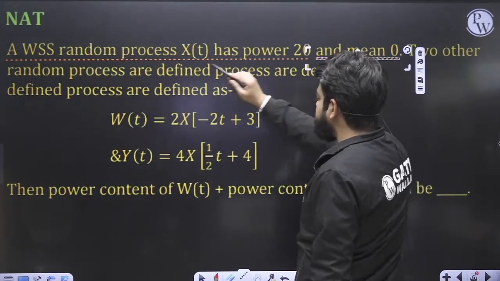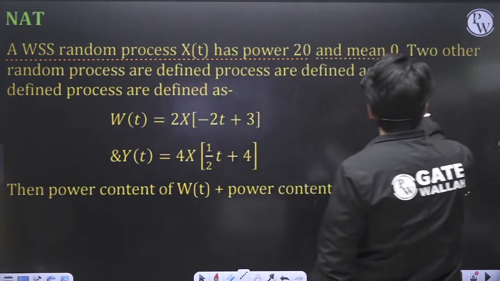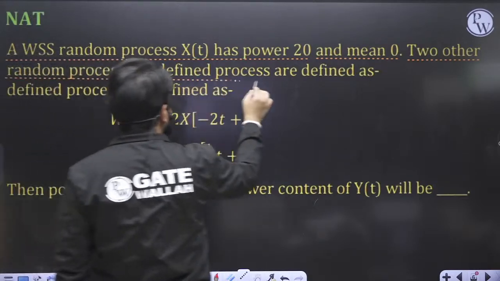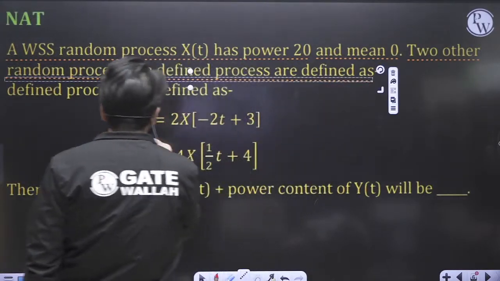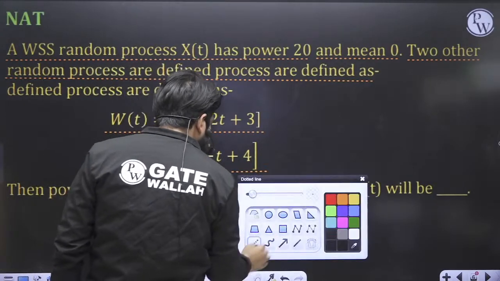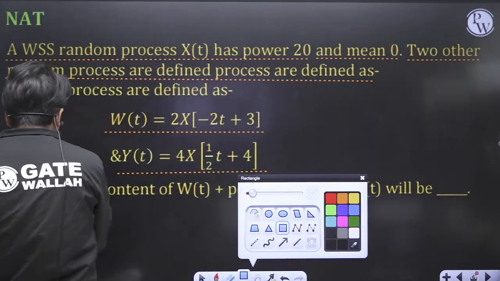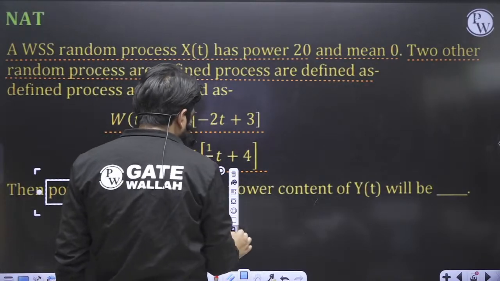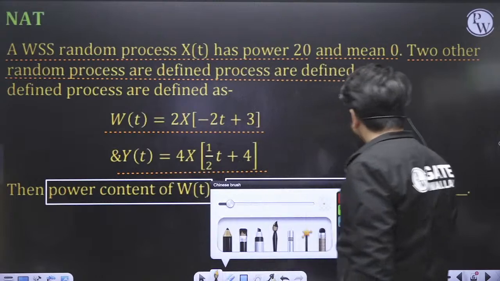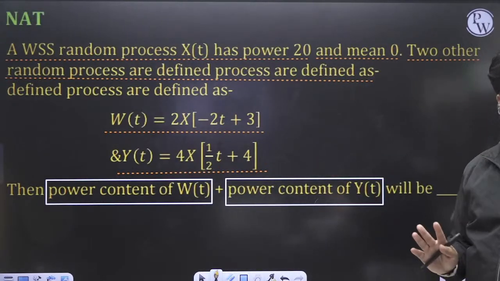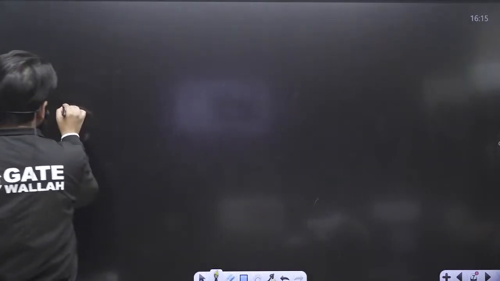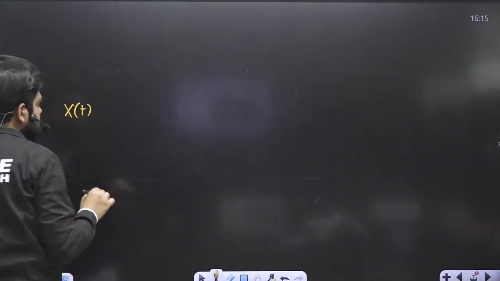So the power is mentioned there. Now, two other random processes are defined, w of t and y of t. They are asking for the summation of the power content of w of t and the power content of y of t. So what is the data given to you? x of t is the random process.